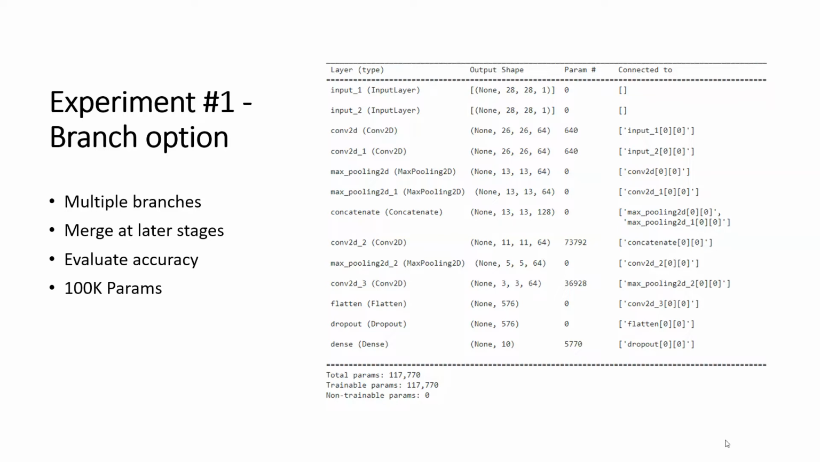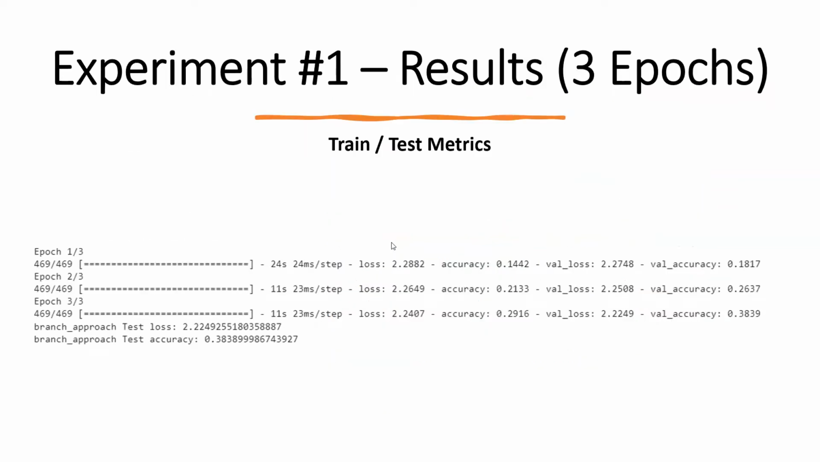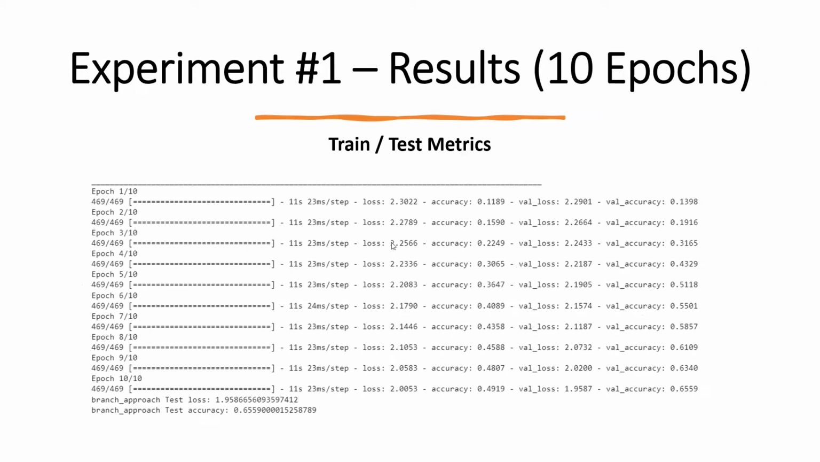This is one of the experiments wherein you take the same input for MNIST and pass it through two layers of convolution in each branch, and then you do concatenation, and after that a few dense layers, and then you get the final softmax for the 10 classes of MNIST. Here, I have around 100k parameters in this approach. When I ran for 3 epochs, it gave around 0.38 accuracy. When I ran for 10 epochs, it gave around 0.65 accuracy.